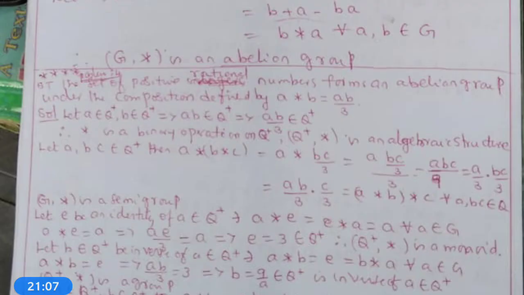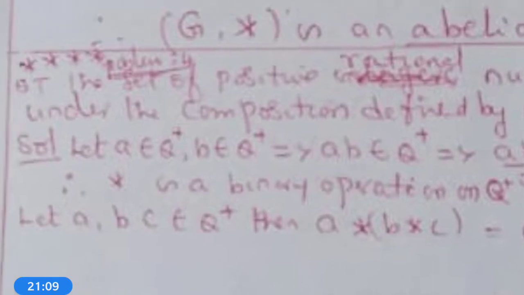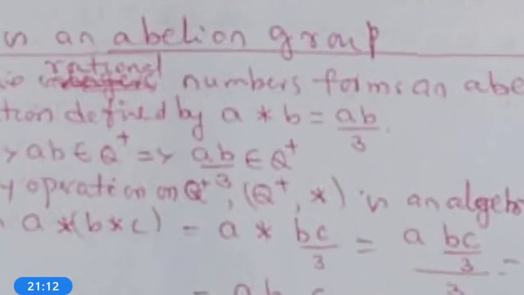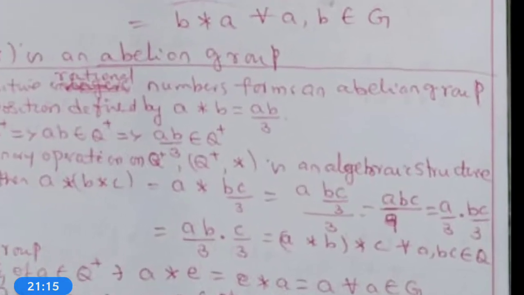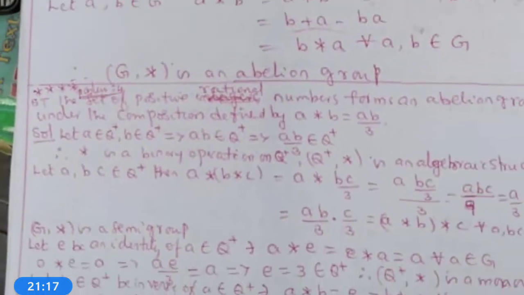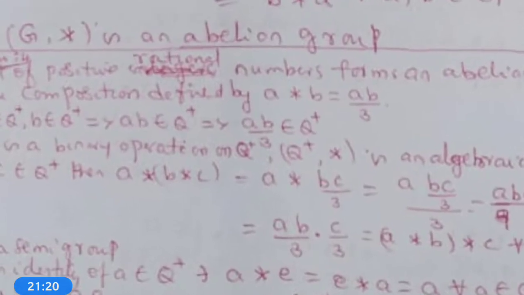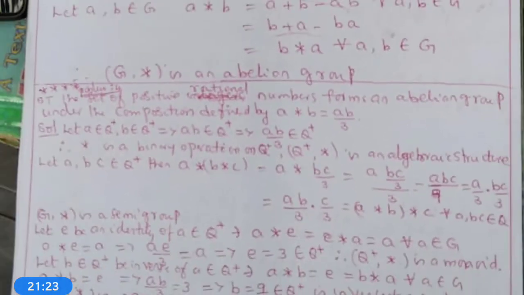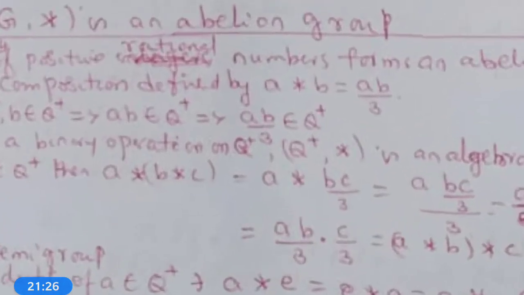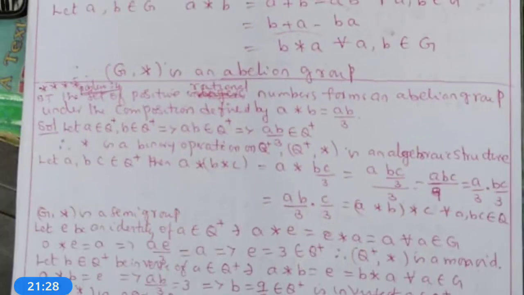Next, the fourth problem. Prove that the set of positive rational numbers forms an abelian group under the composition defined by a * b = ab/3. What is the rational number set? Q is the set of p/q such that p belongs to Z, q belongs to N. Now, what is the set of positive rational numbers? Q+ is the set of all p/q such that p belongs to Z+, q belongs to N.